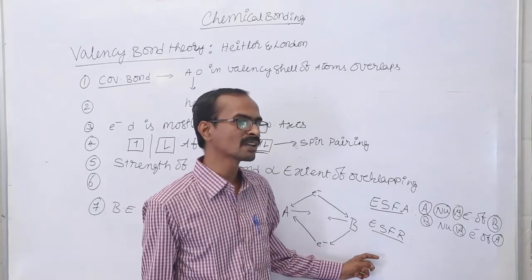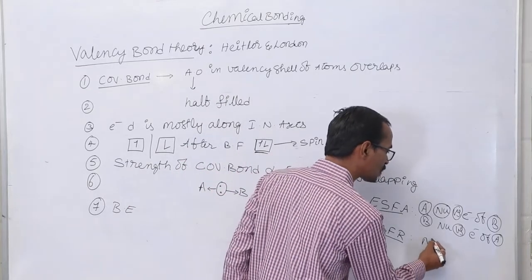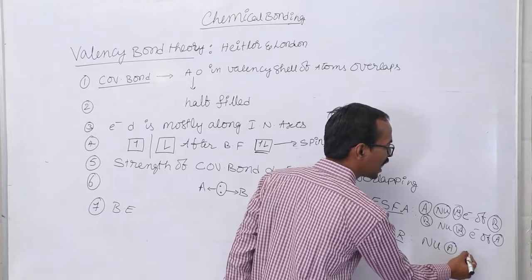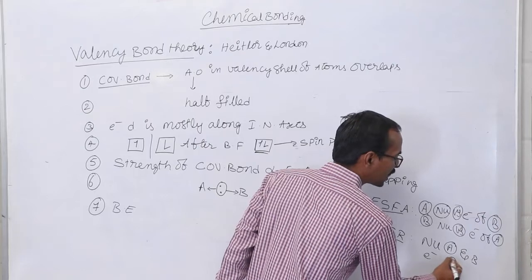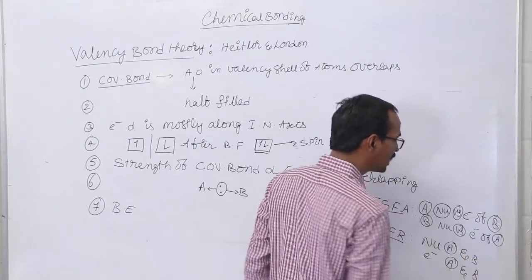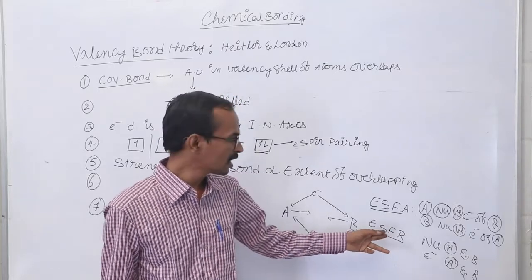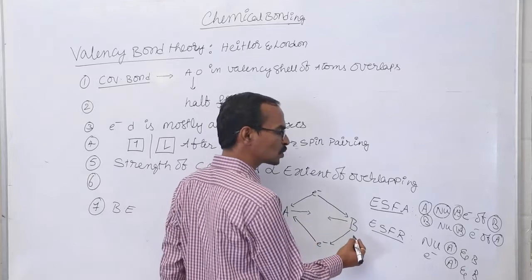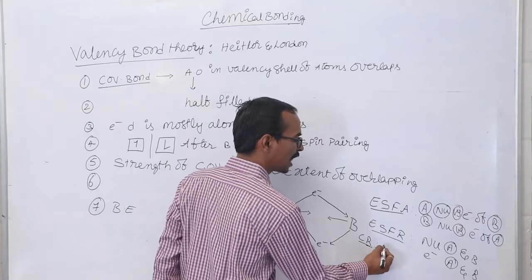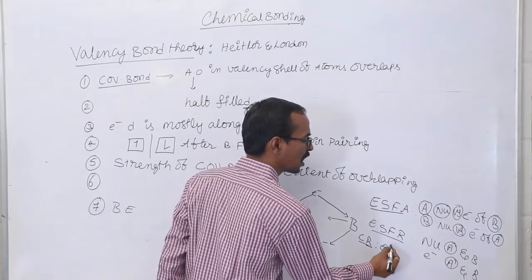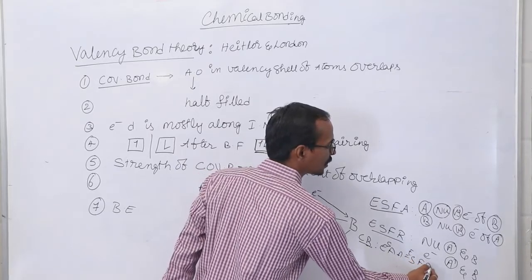The electrostatic forces of repulsions are present between the nuclei of both atom A and atom B, and between the electrons of atom A and atom B. At the chemical bond, the electrostatic forces of attractions are equal to the electrostatic forces of repulsions.